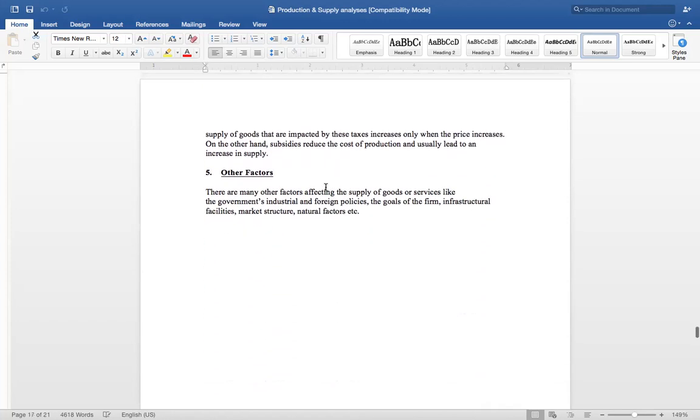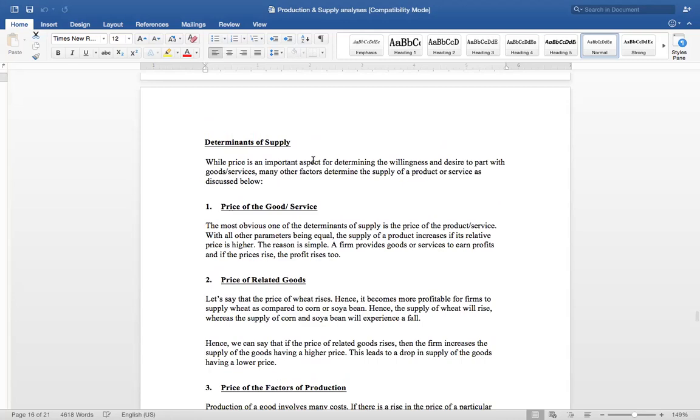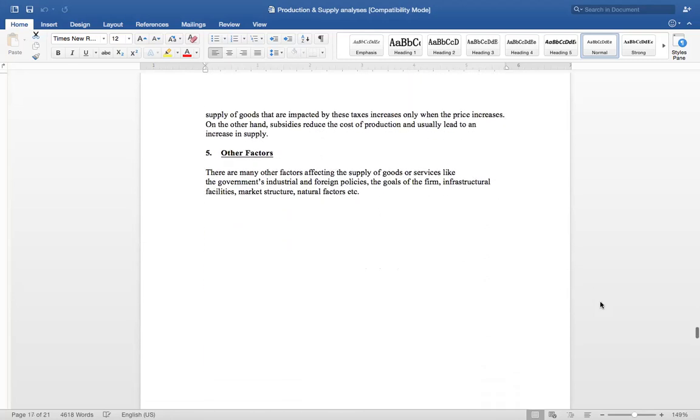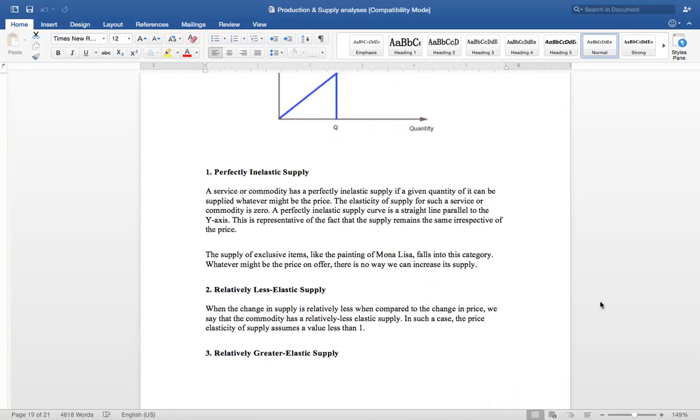Other factors: there are many other factors also affecting the supply of goods or services, like the government, industrial or foreign policies of the firm, infrastructure facilities, market structure, natural factors, etc. So this is all about the five factors I have given you that affect the supply of the commodity, the determinants of supply. Okay, so this is enough for today. And elasticity of supply, I will continue in the next one with the help of a graph. I will explain.